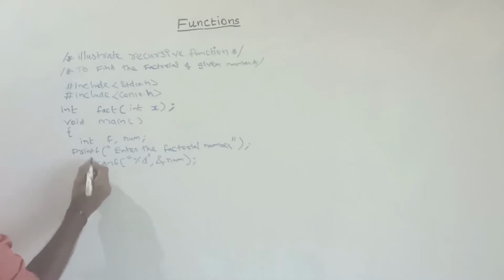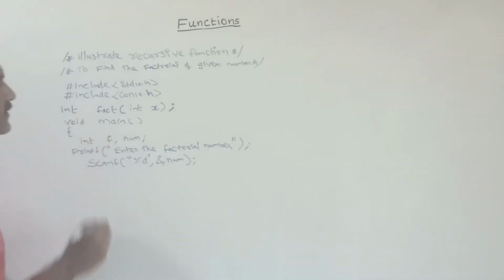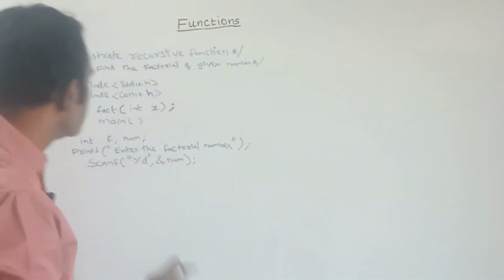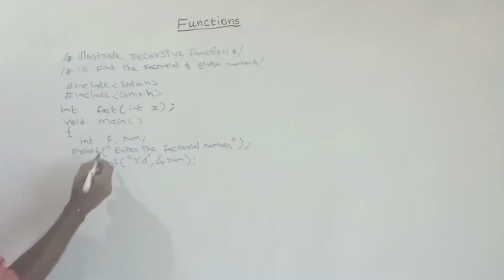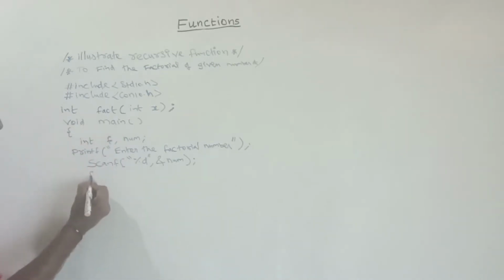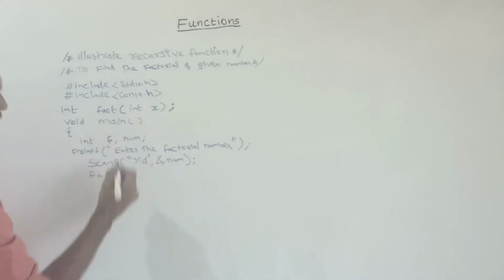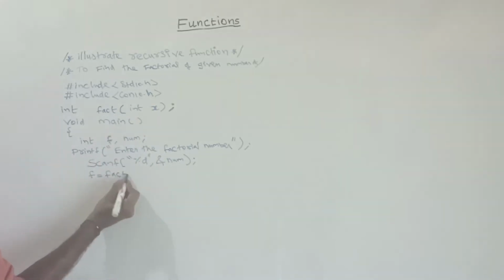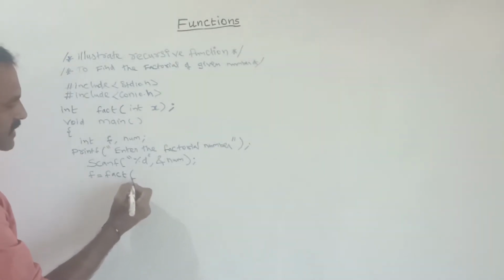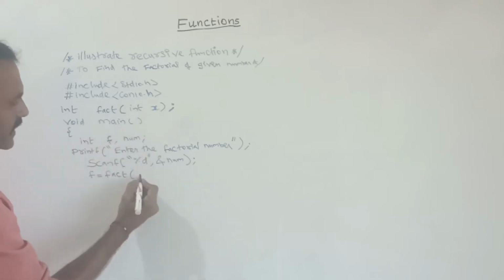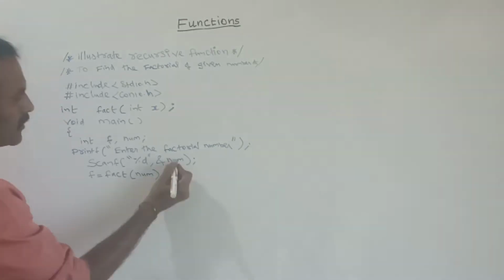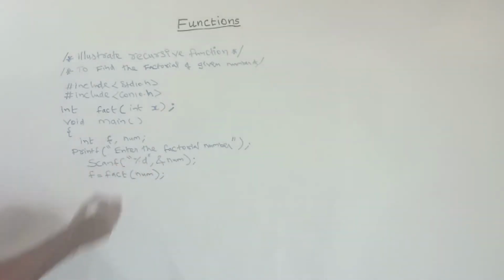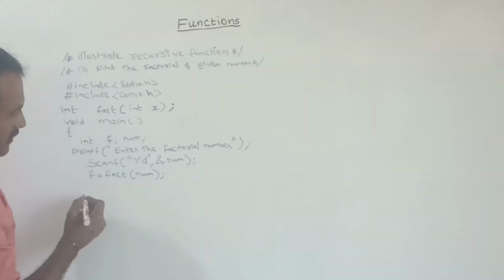Next here I am calling the function. See this one is the return value. This function will return the value. So what type of value? That is integer. For getting the return value I have declared this f. So here f is equal to, here what is the function name? Fact. F is equal to, here function name is fact. Next here I am passing the parameter, this num. The num value is passed as a parameter for the fact function.